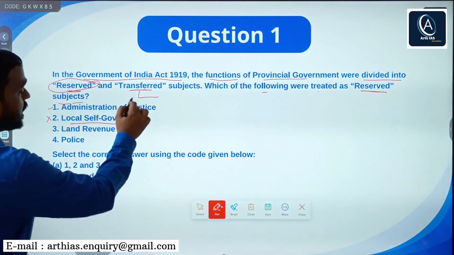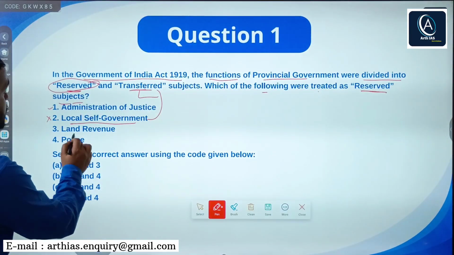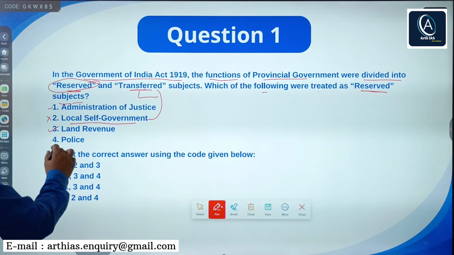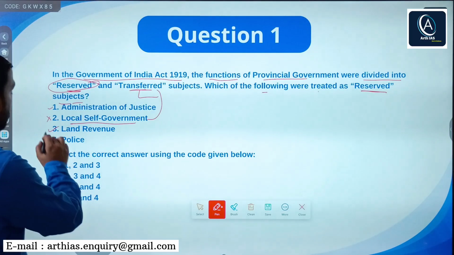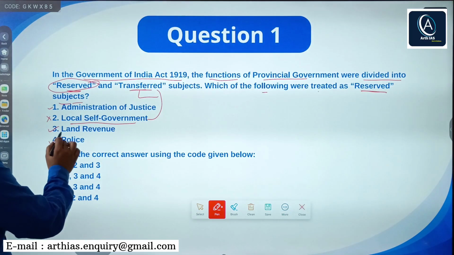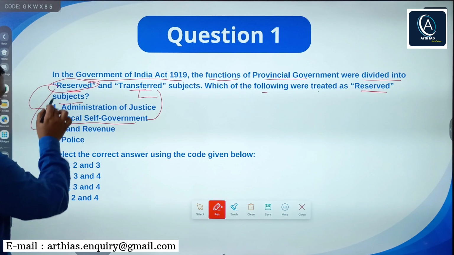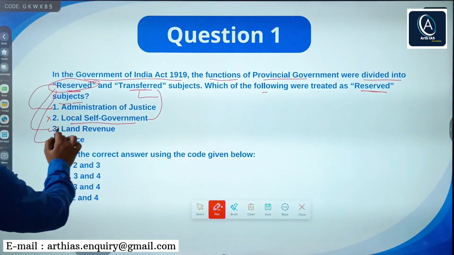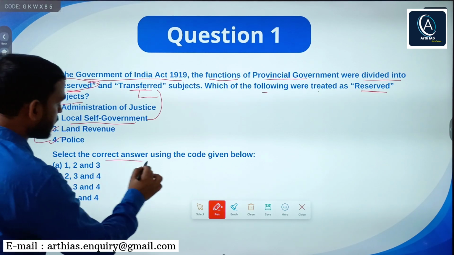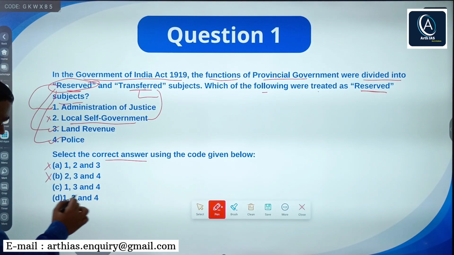So local self-government, as I told you, was a transferred subject. Next, land revenue, obviously, and lastly, police. So administration of justice, land revenue, and police were under reserved subjects. You can clearly see statements 1, 3 and 4 are correct. Now the correct answer: A says 1, 2, 3, no. B says 2, 3, 4, no. C says 1, 3, 4, yes. So C is the right answer.